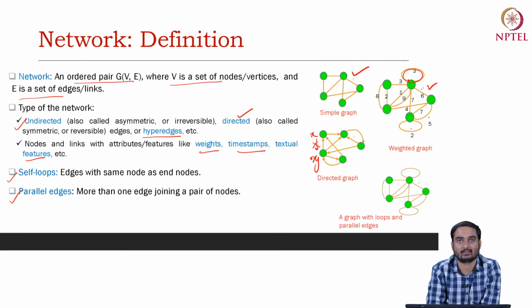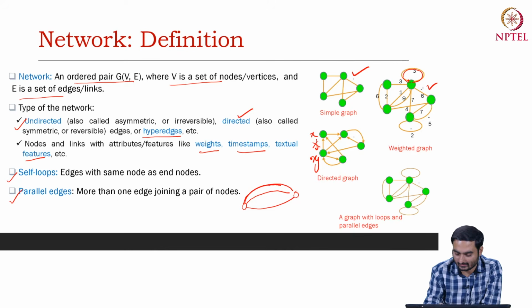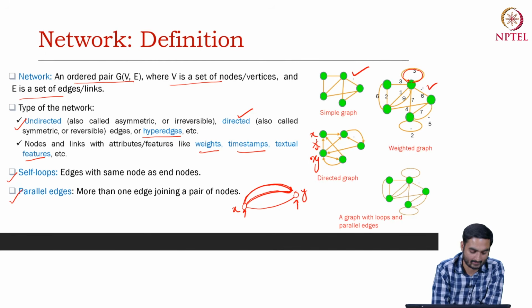You can also have parallel edges. Parallel edges mean, say there are two nodes and there are two or three edges connecting these two nodes, and this is possible. Again, let's say in a Twitter network, one edge indicates follower-followee, another edge indicates retweet, whether X has retweeted Y's tweet, another edge indicates whether this user has liked some post of user Y, and so forth.